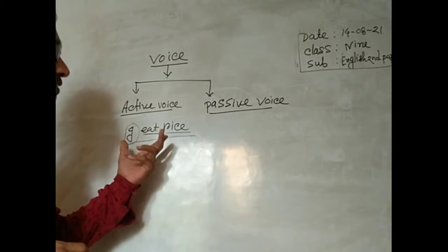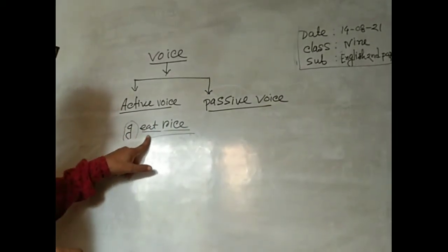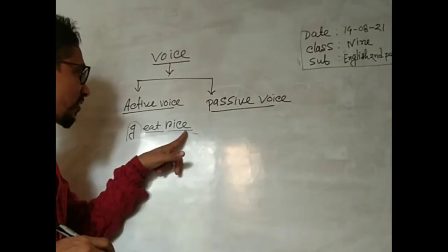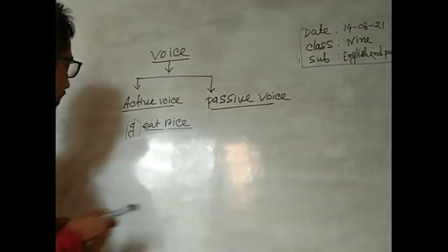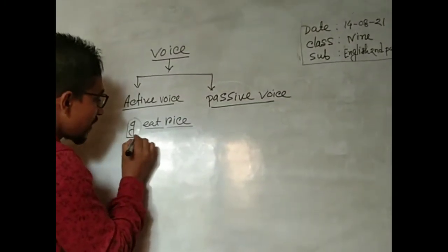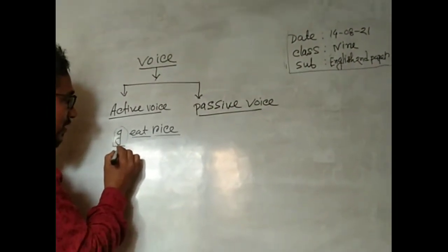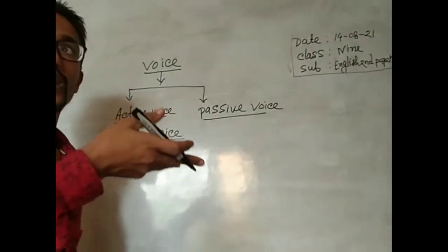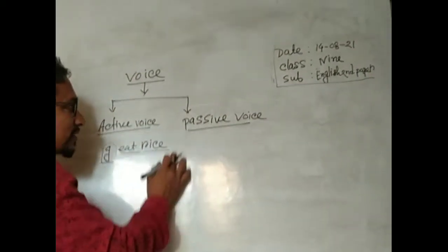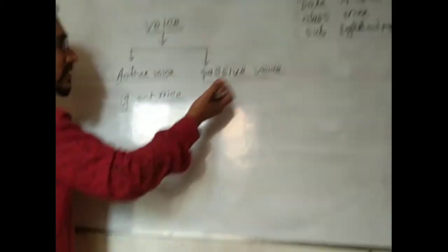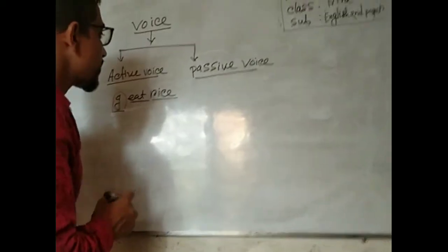In the sentence I eat rice, I is the subject, eat is the verb, and rice is the object. Now you can change this sentence into passive voice.